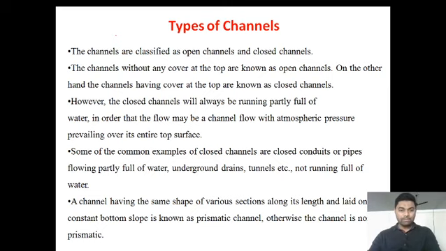One more thing, a channel having the same shape of various sections along its length and laid on a constant bottom slope is known as a prismatic channel. What is one more type of channel? The first classification was open channel and closed channel. Again we can say, a channel having the same shape of various sections along its length and laid on a constant bottom slope is known as a prismatic channel. Otherwise the channel is non-prismatic.